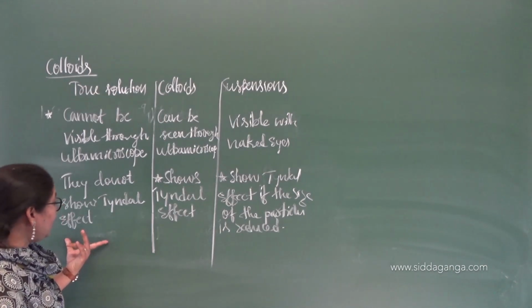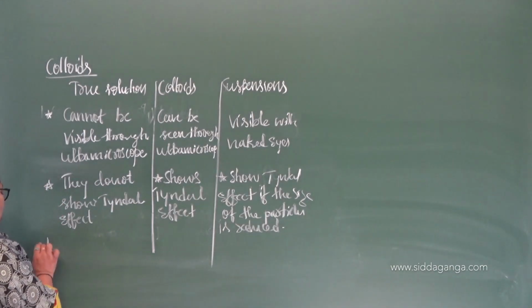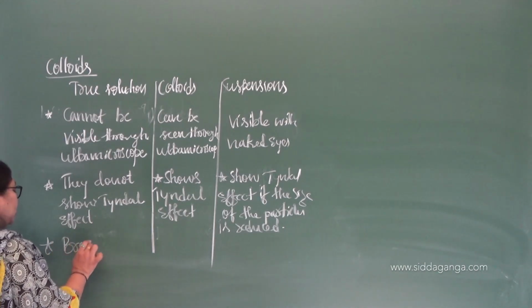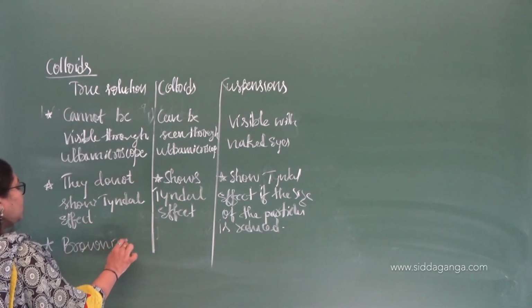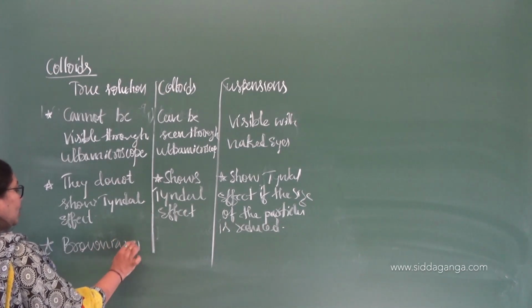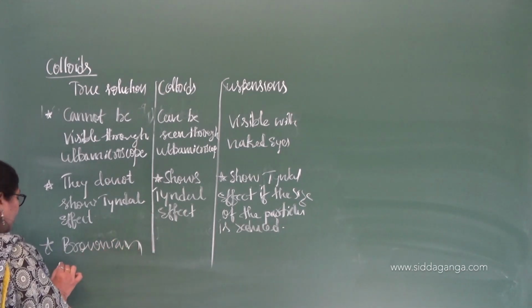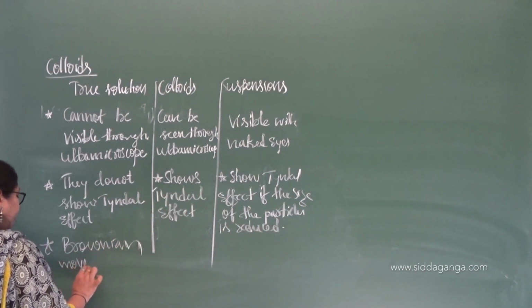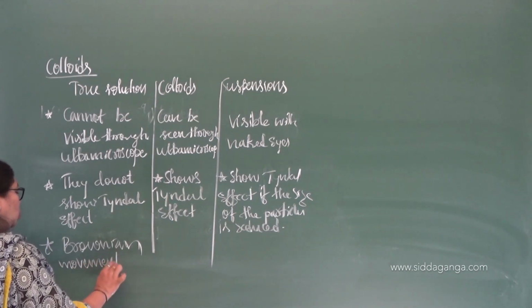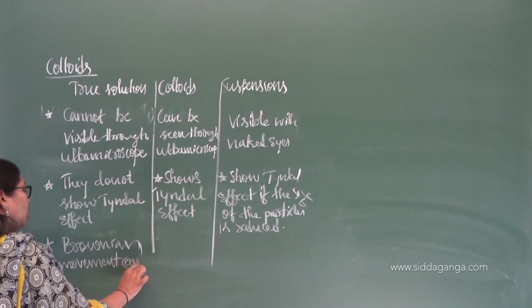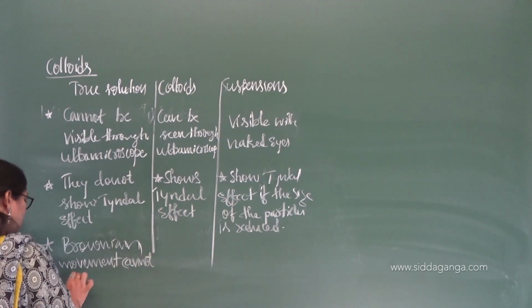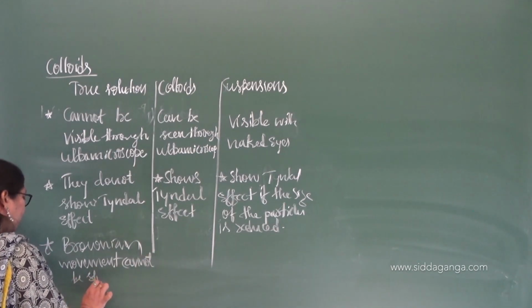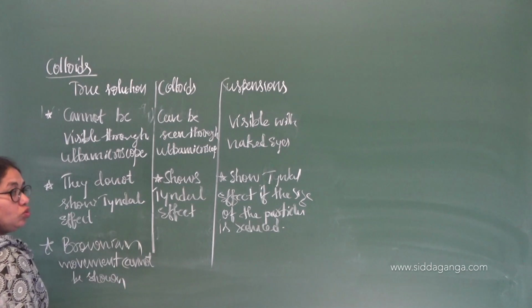And one more property is there, that is nothing but what we call Brownian movement. Brownian is also the name of a scientist. Brownian movement cannot be shown by the particles of a true solution.